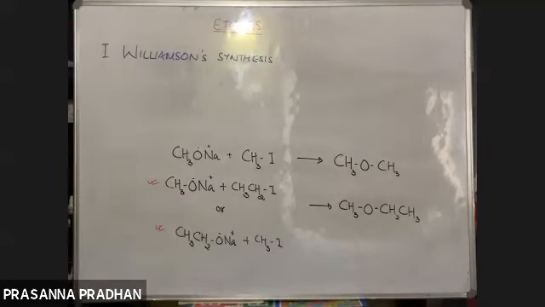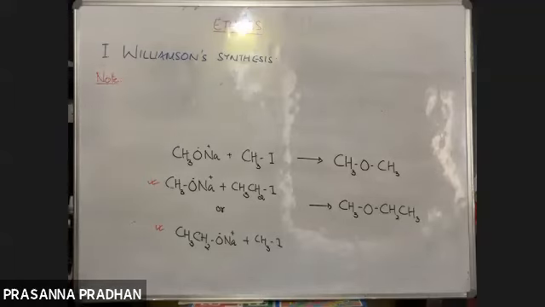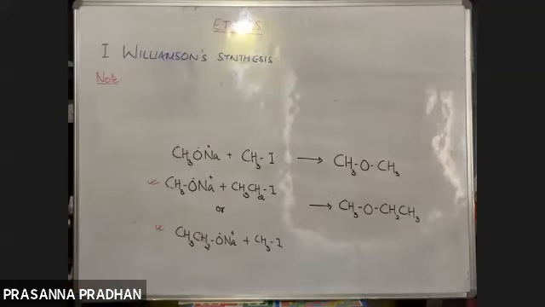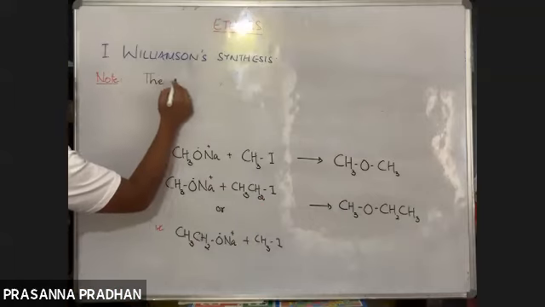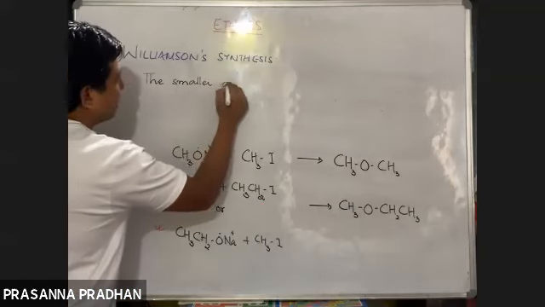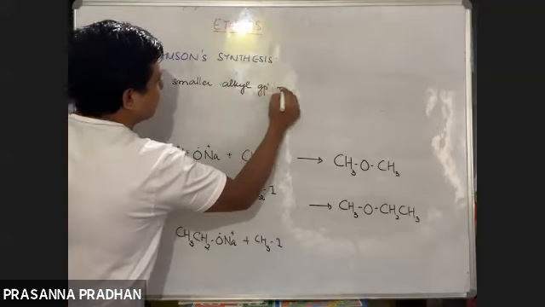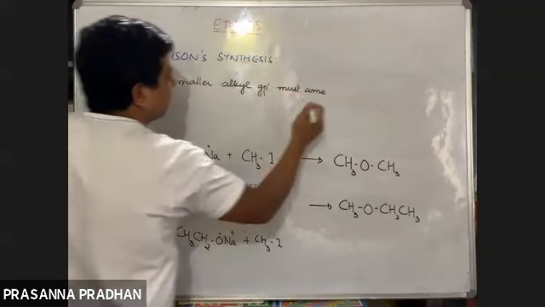Now, which is the correct choice of reagents? Let us see. Please note that whenever the ethers are unsymmetrical, remember the smaller alkyl group must come from the alkyl halide. Just write it down.